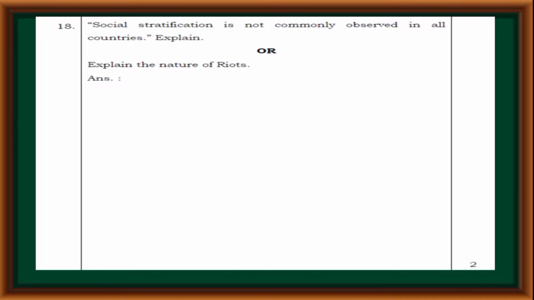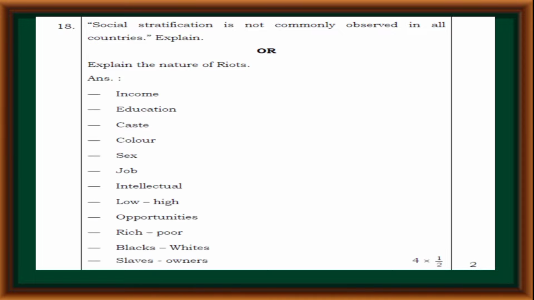Social stratification is not commonly observed in all countries. Explain the nature of riots. Income, education, caste, color, sex, job, intellectual, low, high, opportunities, rich, poor, blacks, whites, slaves, owners.